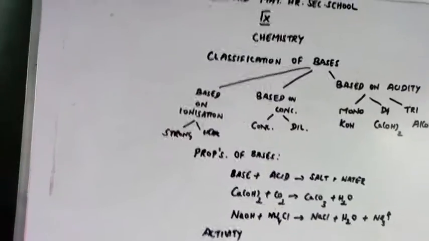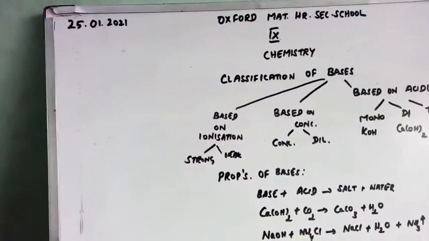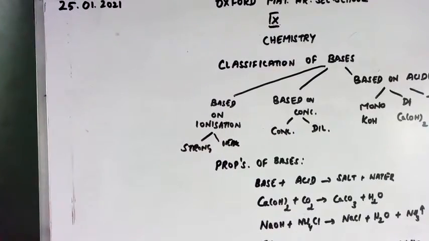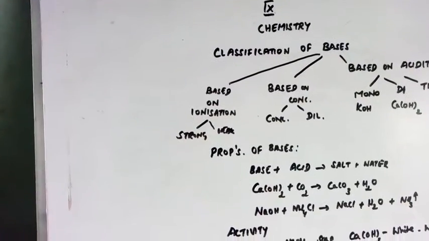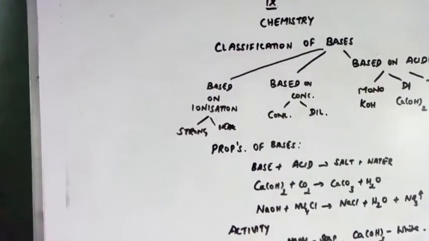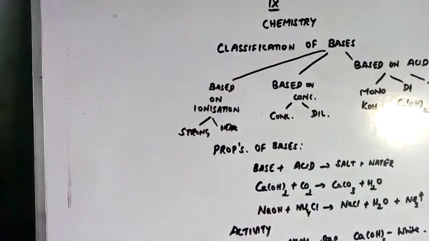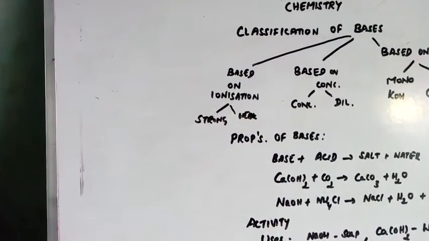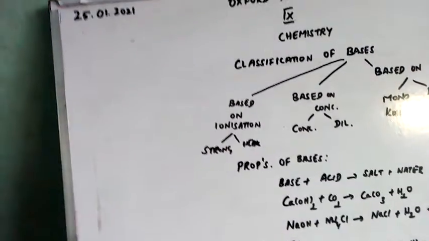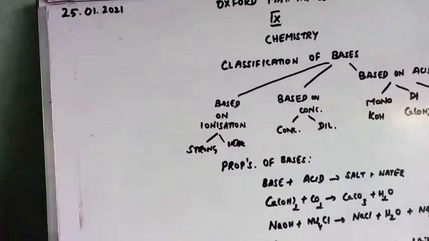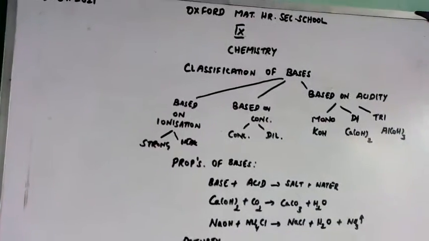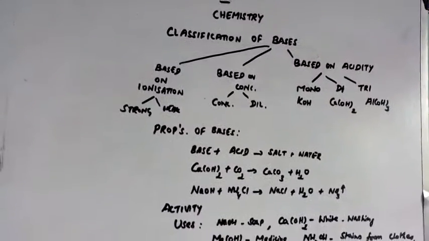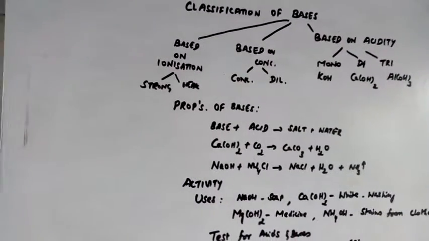Next, based on ionization. What is meant by ionization? Once it is dissolved in water, it will split into its ions. When the ions are split completely, for example, when we dissolve sodium hydroxide in water, it will be split into Na plus and OH minus. Likewise, if the ionization occurs completely, then it is said to be a strong base. If the ionization is partial, then we say that kind of base is a weak base. Is it clear? So, with this classification of bases completed, now let us discuss the properties of bases.